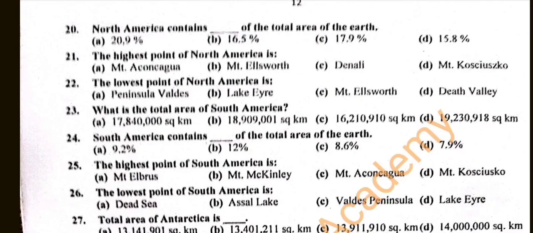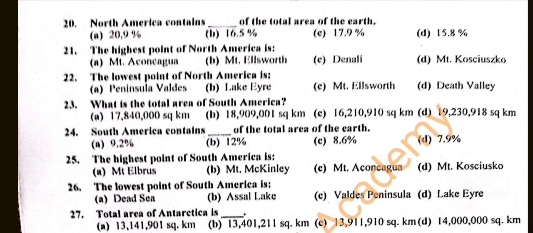Question number 20. North America contains dash of total area of the earth. A. 20.9%, B. 16.5%, C. 17.9%, D. 15.8%. And the correct answer is B. 16.5%.